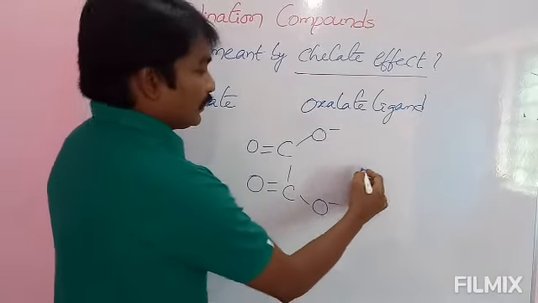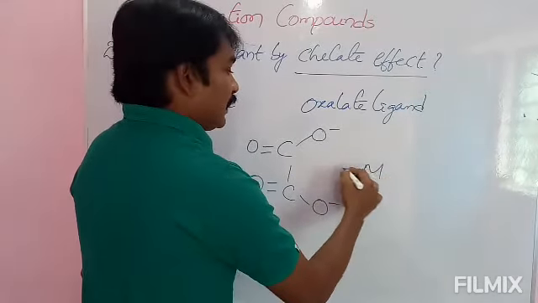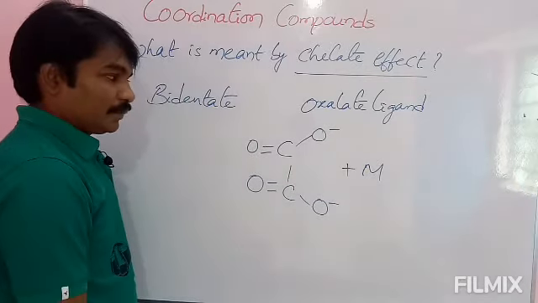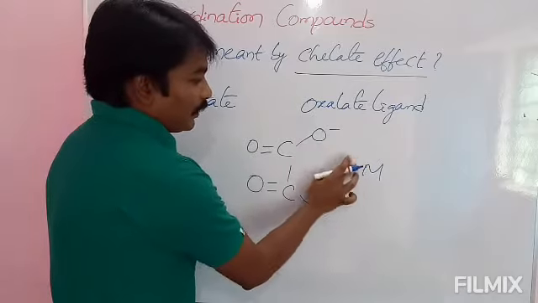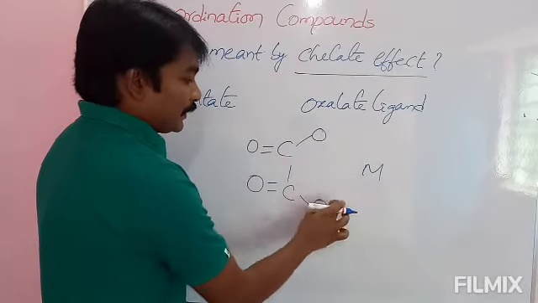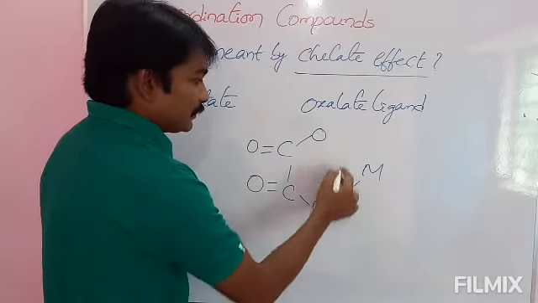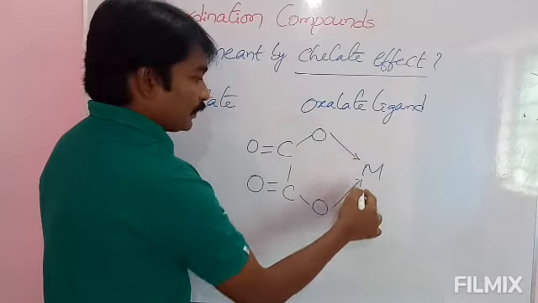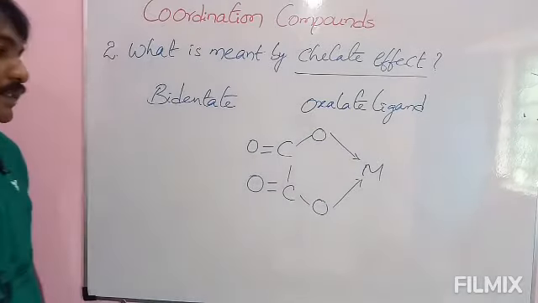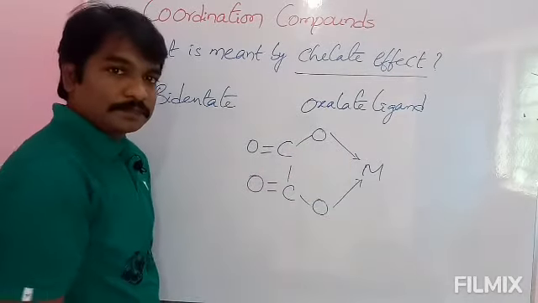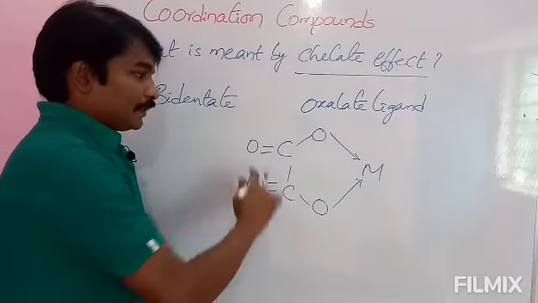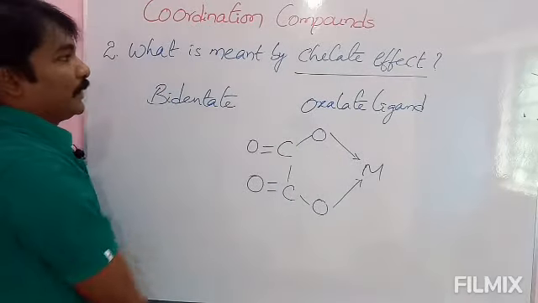Now see here, if a central metal ion or atom approaches this one, then what will happen? The two sites will develop bonds with the metal ion. As a result, a ring-like structure is formed here. This effect is called the chelate effect.